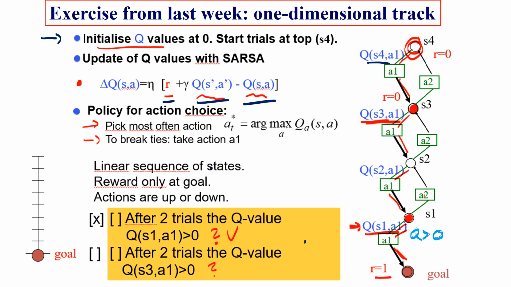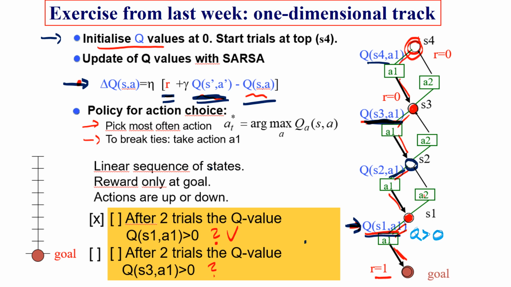So in the first trial, the first Q value down here got updated. In the second trial, it's this Q value here which is interesting, because now if you look at the delta Q, we have a reward 0, but Q(S', A') would be Q(S1, A1), so it's already positive, so we get a positive change in the second trial. But in the second trial, we did not yet get a change of this one here.